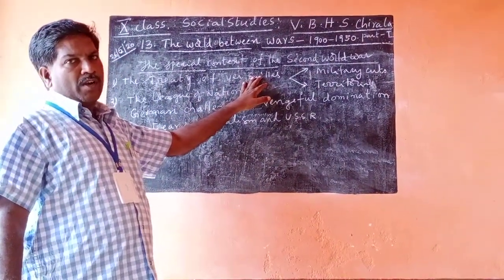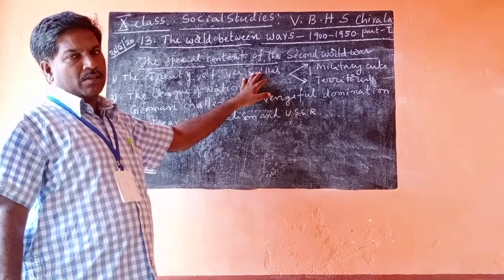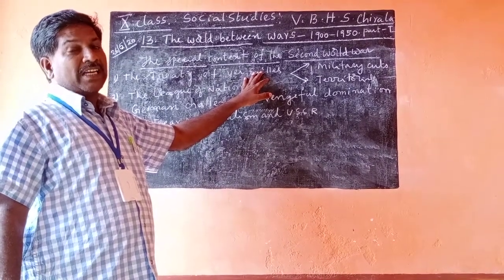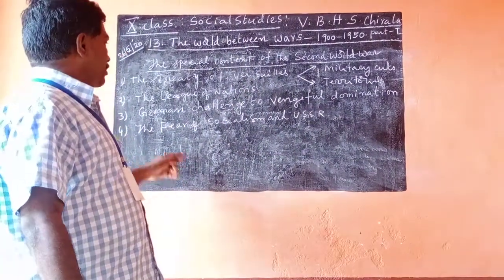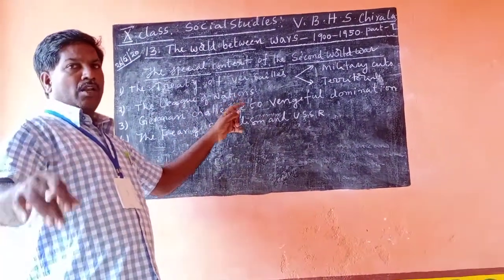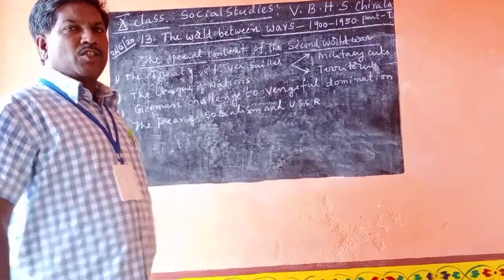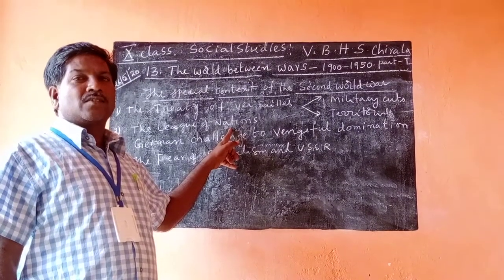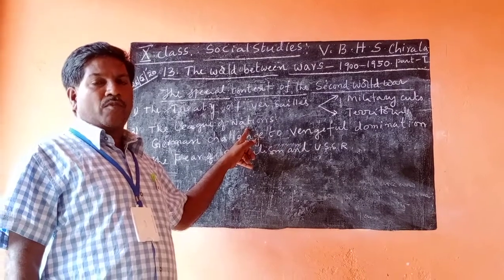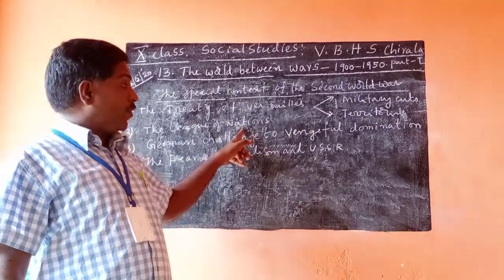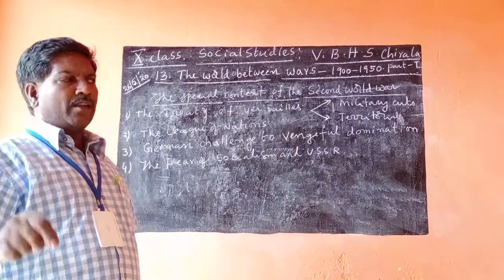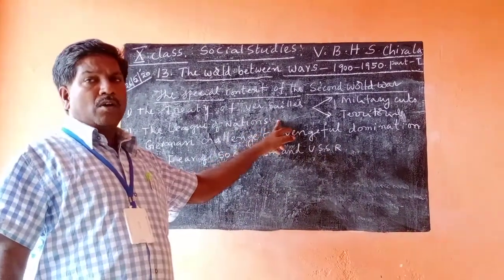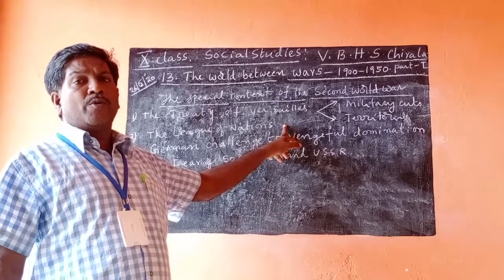It is a purely suppressive treaty designed by Britain and the USA. Later, the League of Nations was established. The League of Nations was started by Woodrow Wilson, who was the President of the USA.